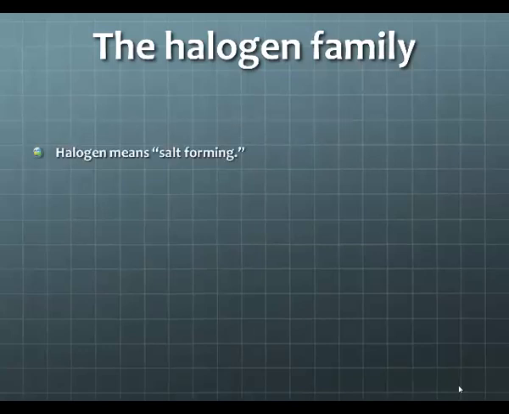Halogen means salt forming. Many of these elements like to bind with group number 1. When these elements combine with group number 1, they form salts. NaCl, sodium chloride, is a perfect example of that, and it's simply table salt.